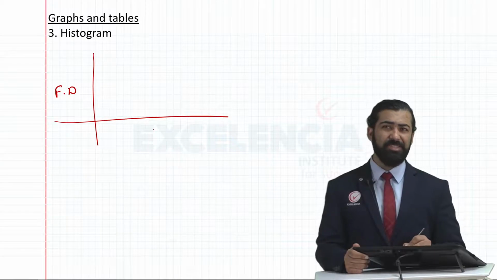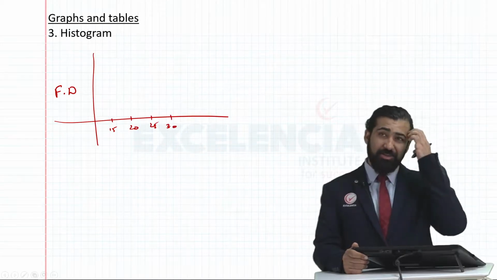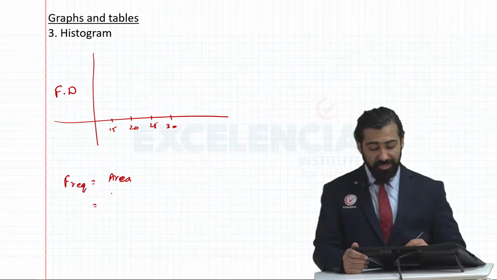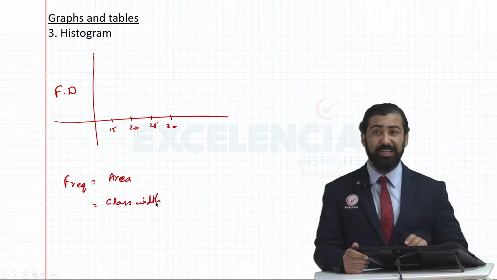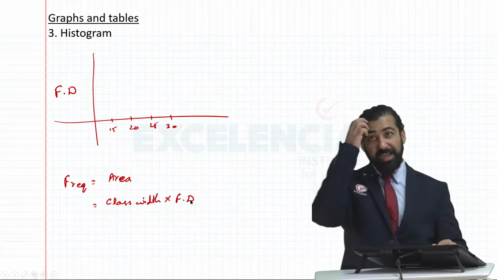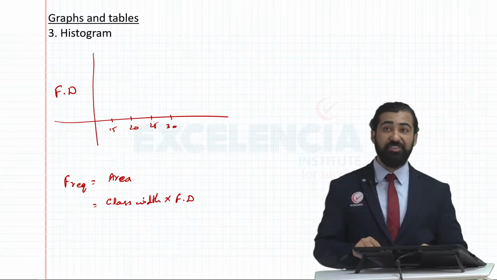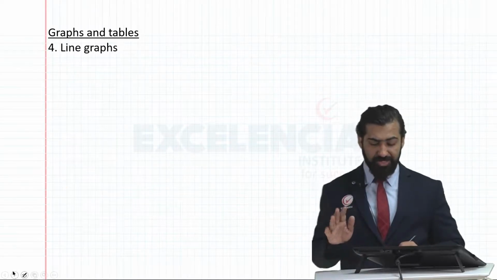Whatever the x represents, the time period is given. So something like this would be given: 15, 20, 25, 30 and so on. And then there would be bars. If I want to calculate the frequency of any bar, frequency is nothing but the area of each bar. To calculate the area of each bar, you take the width, I'm writing class width, but you take the width and multiply it with frequency density. Height will be represented by frequency density, which tells us that frequency density is frequency divided by class width. Again, simpler questions would be asked on histograms, nothing too tricky.